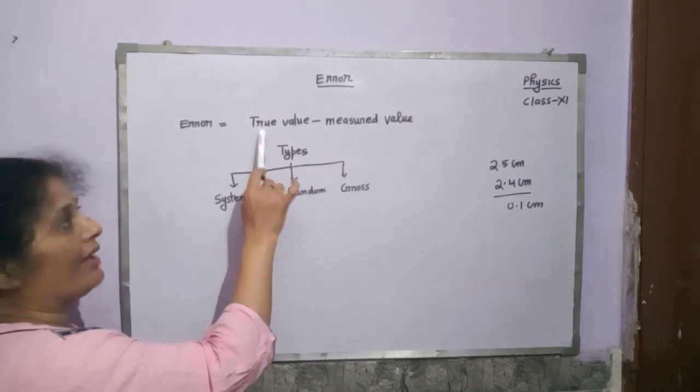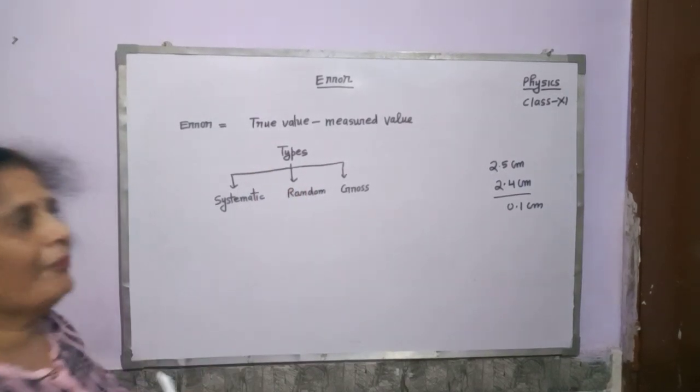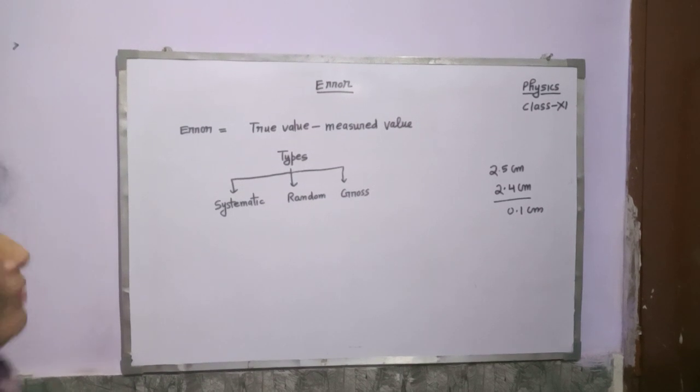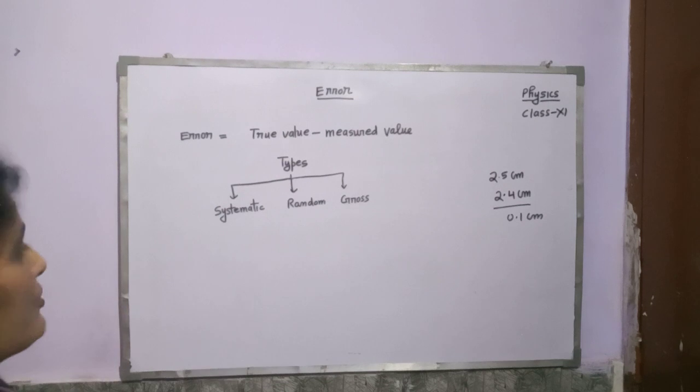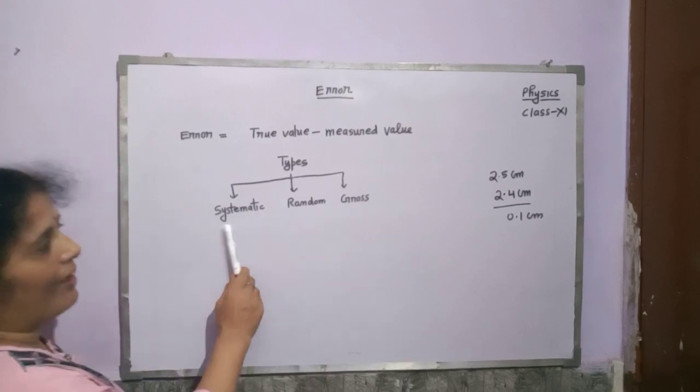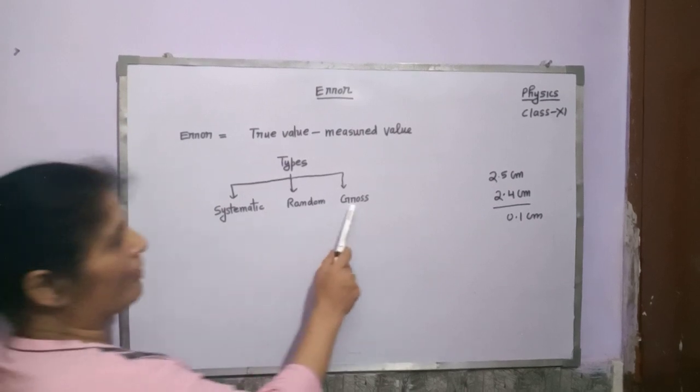The true value means the actual value of the physical quantity. Measured value means the value which we measured with the help of any instrument. Types of error. There are three types of error: systematic error, random error, and the gross error.